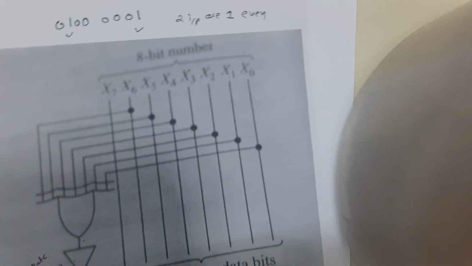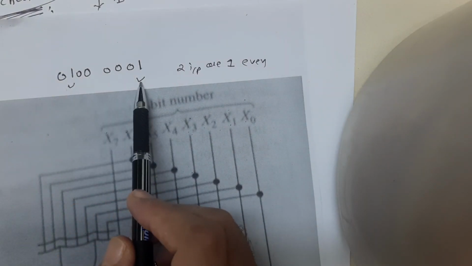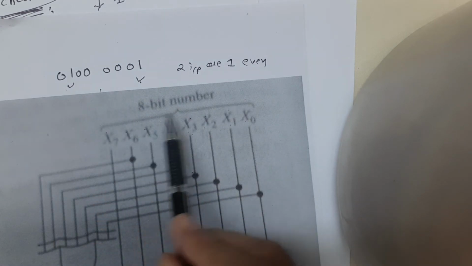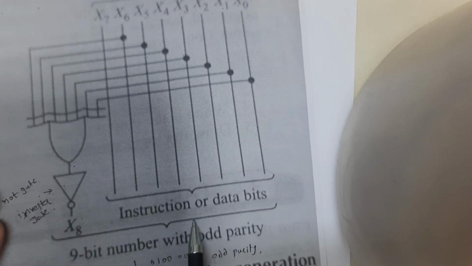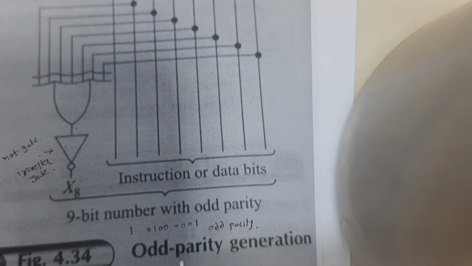Whether we apply an even number or an odd number here, we are getting the 9-bit output equal to odd, therefore this circuit is known as odd parity generation.